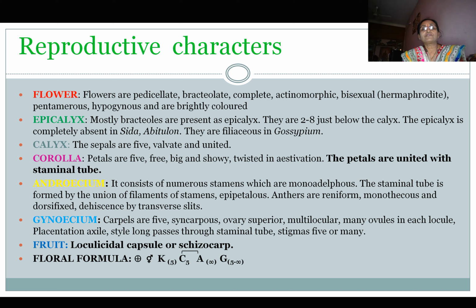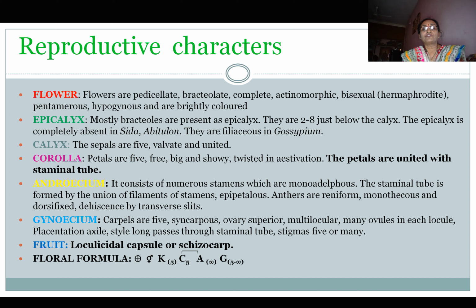Corolla. Petals are 5, free, big and showy, twisted in estivation. The petals are united with staminal tube. Androecium. The androecium consists of numerous stamens which are monoadelphous. The staminal tube is formed by the union of filaments of stamens. They are epipetalous, means attached to the petals. Anthers are reniform, that is kidney shaped, monothecous and dorsifixed. Dehiscence by transverse slit.